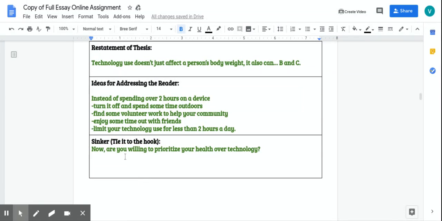And then the last thing is our sinker. Our sinker has to tie back to a hook. So because I began with a series of questions, I'm going to end with a question. If you began with an anecdote, okay, that's the short story, then you're going to end the essay by going back again to that short story. If you began with a quote or fact, go back and address that fact. If you began with an emotional appeal, go back to that emotional appeal. So you're tying it back to however you began your essay.